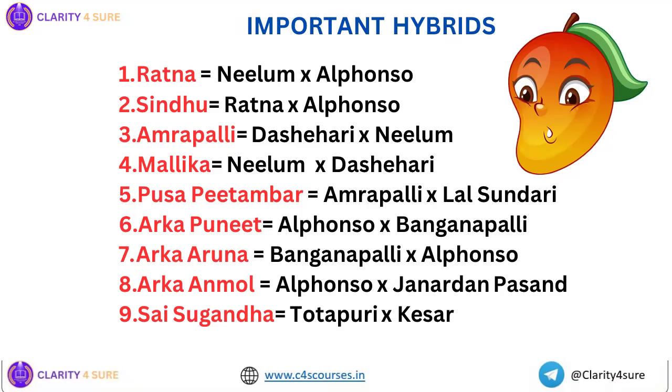Again, similarly, you see Arka Punit. The parentage is Alfonso cross Banganapalli, and the opposite is Arka Aruna, that is Banganapalli cross Alfonso, right? So you can remember as what? APAB. Arka Punit, Alfonso cross Banganapalli. And when you remember Arka Punit, automatically you can remember Arka Aruna because it is just the opposite, Banganapalli cross Alfonso.